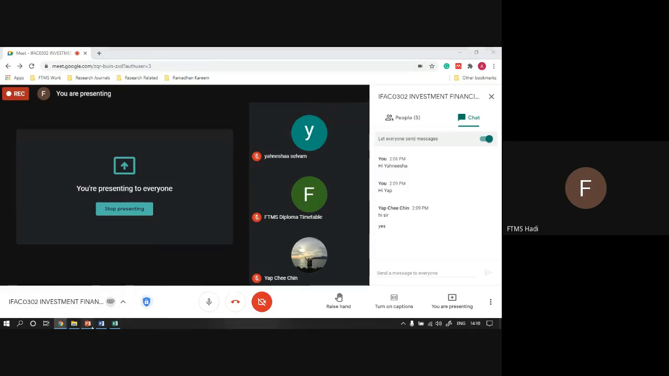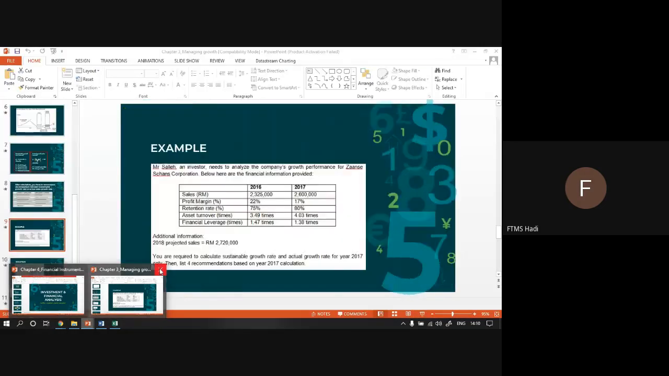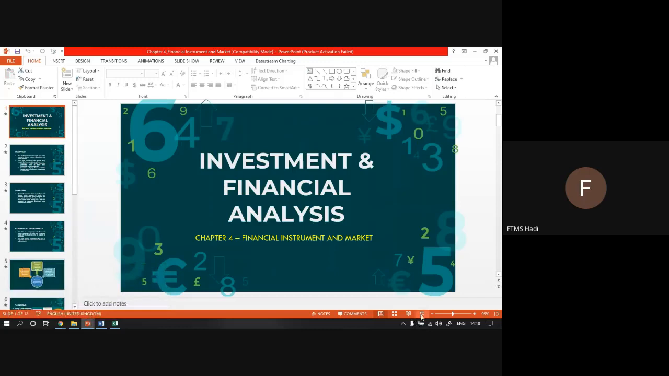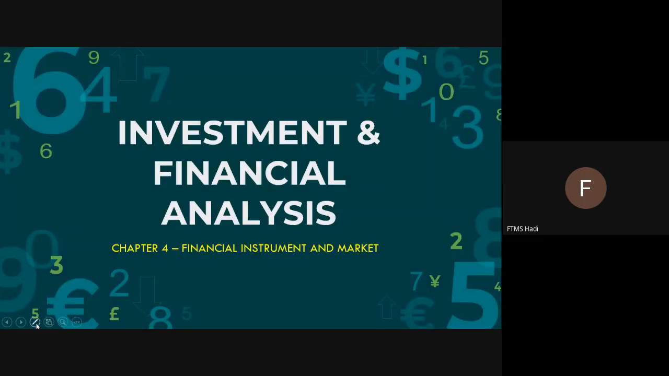All right. So let's move on to chapter 4. Can you see the screen? I hope that you can see the screen. Chapter 4 is about financial instrument and market. Therefore, this one is more on the theory part only.